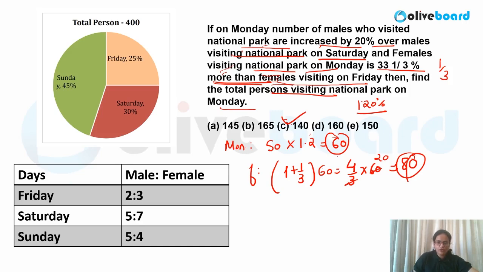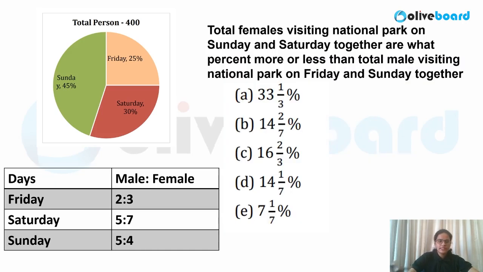I hope all of you are following. So simply based on percentage increase and decrease, questions will be there in DI. Total female visiting the national park on Sunday and Saturday. So we have calculated the value for Saturday and Sunday. You can refer to the value. Let me write down the value quickly over here. This is 40, 60. This is nothing but 50, 70. Last value is nothing but 180.